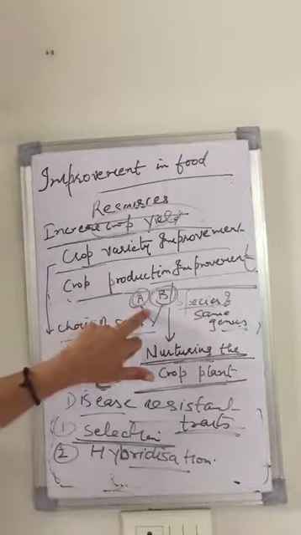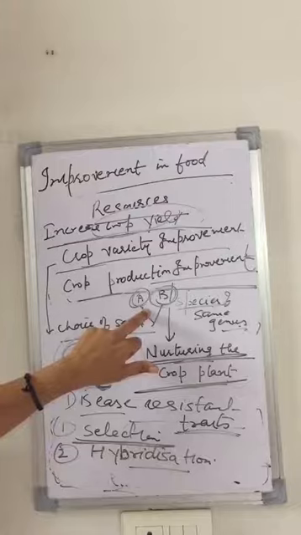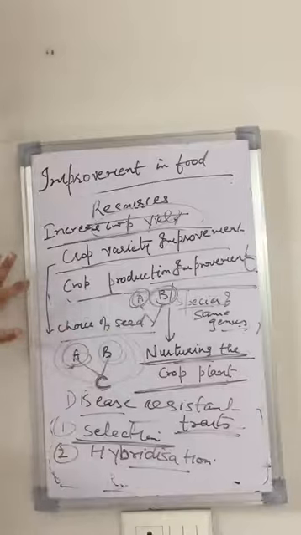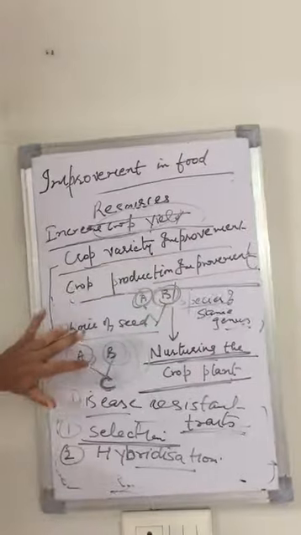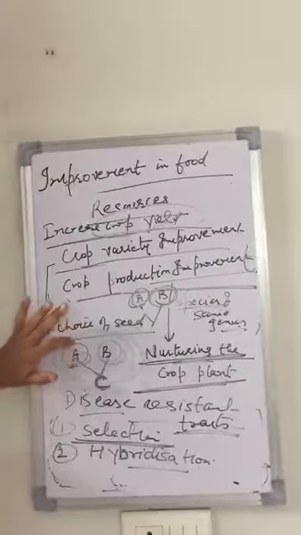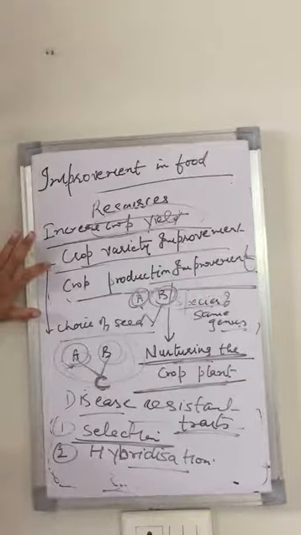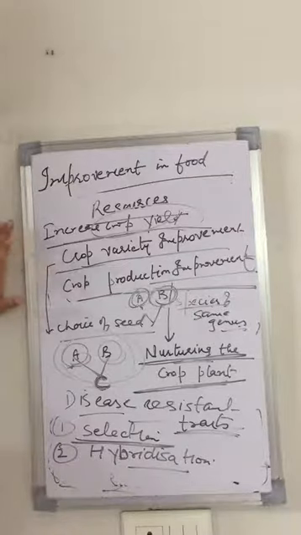We can do the crossing between two species, two different varieties, and intergeneric between different genera. So by doing this hybridization, we will get the improved variety, or the hybrid, which has the characteristics of both the desired plants which we have crossed. So this is the step which we do for the crop variety improvement. We also produce the synthetic varieties for getting good crop production or good crop yield.